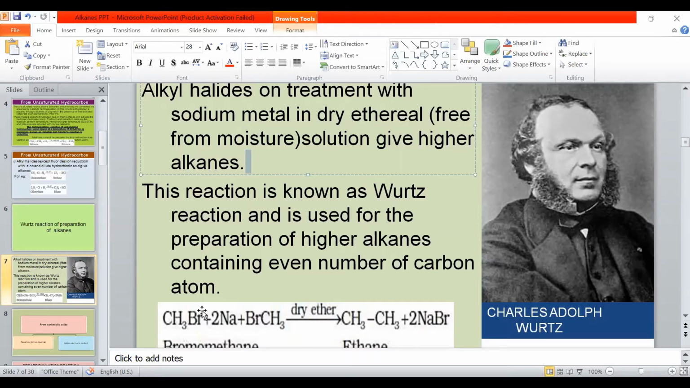You can prepare so many compounds with this. This is a very important reaction. Here the bromine is being removed, and bromine combines with sodium, and sodium bromide is given out.